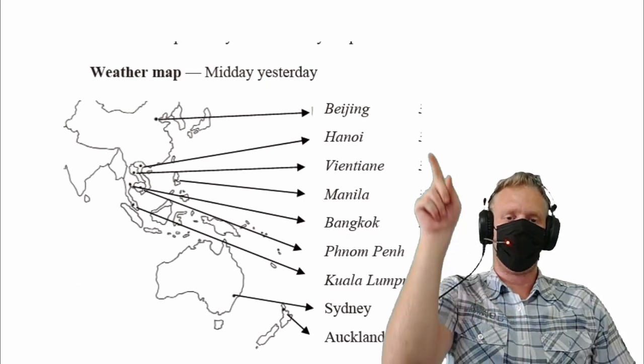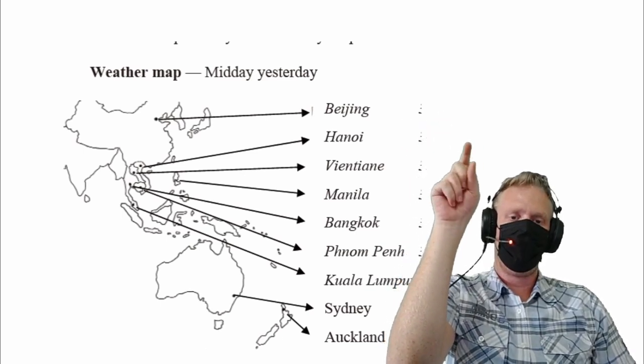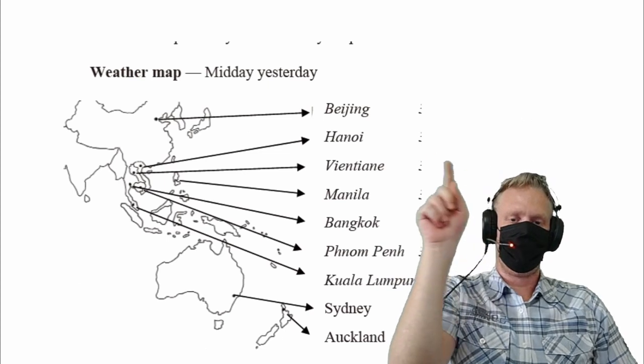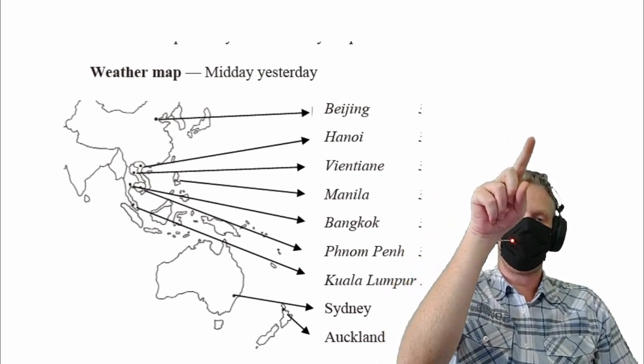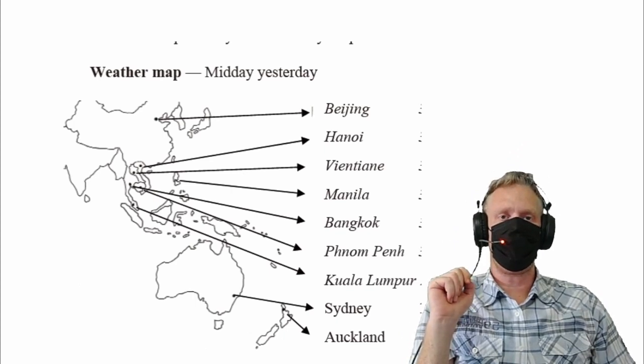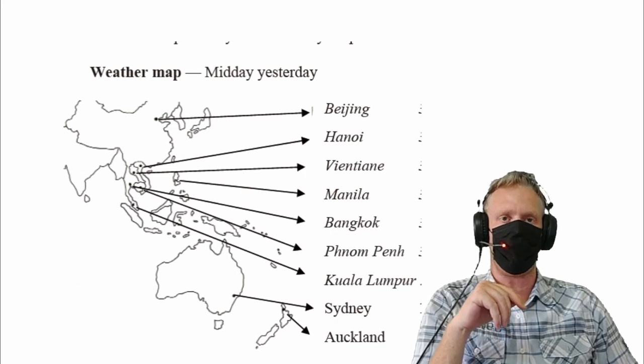So, Beijing, you write Beijing's name in Lao, and then China. Hanoi, Hanoi's name in Lao, and then, of course, Vietnam. And so on and so forth, all 9 of them.